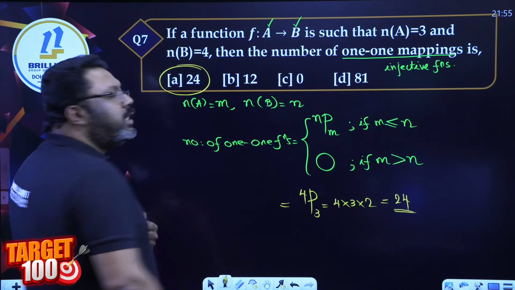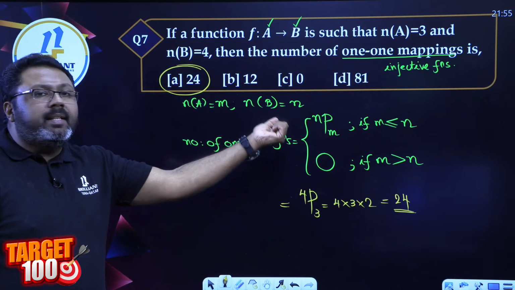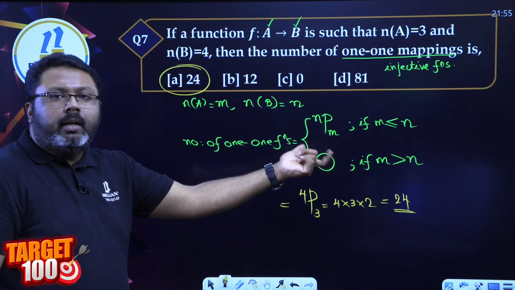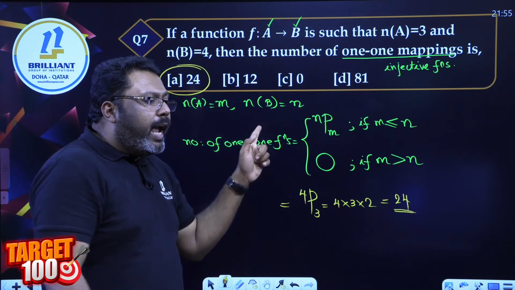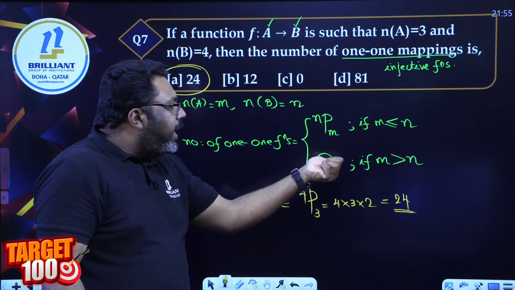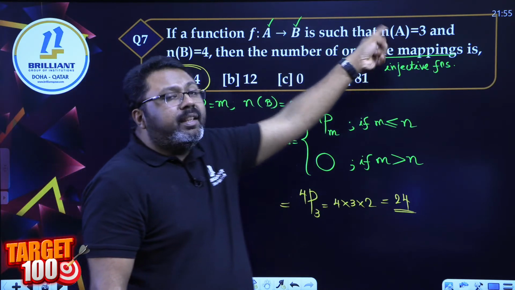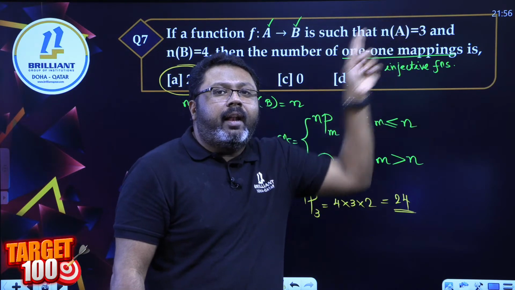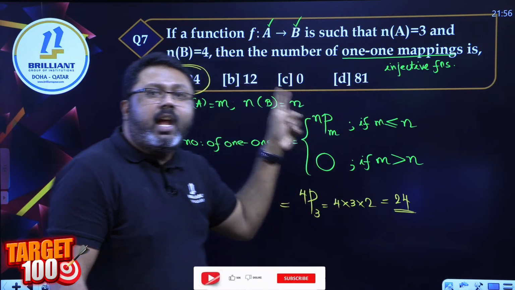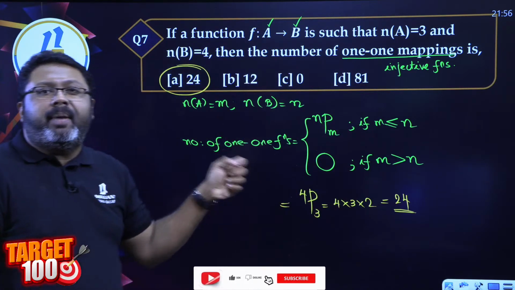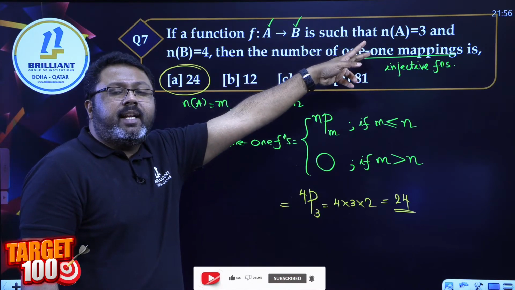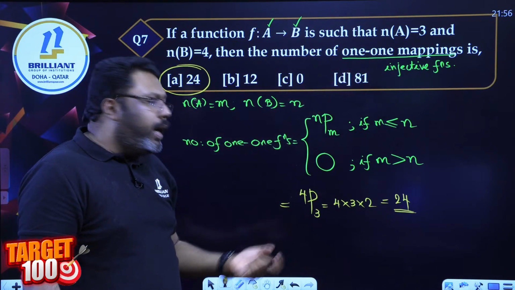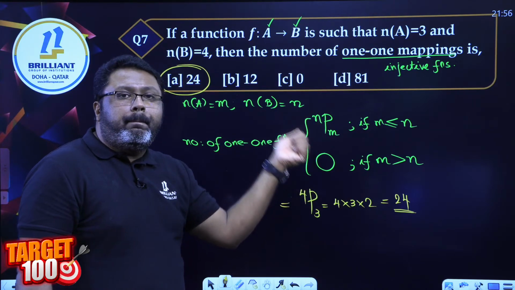Option A, 24. Number of 1-1 mappings is nPm. P stands for permutations. Please remember, if the number of elements in the first set is more than the number of elements in the second set, the number of 1-1 mappings is 0. But if it is less in the first set or equal also is fine, then it is simply nPm.